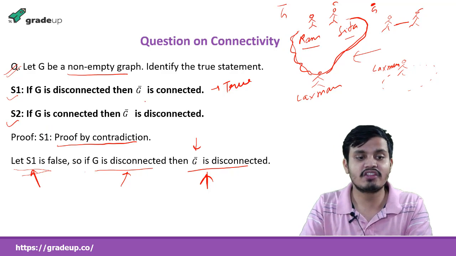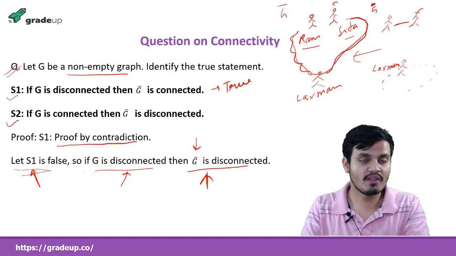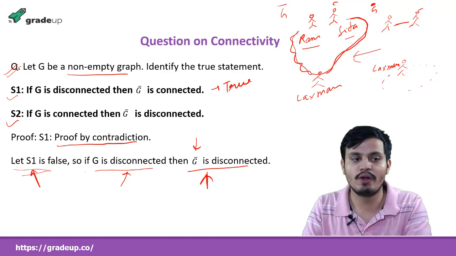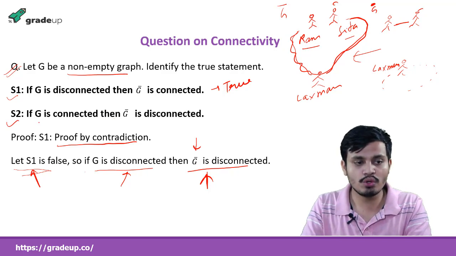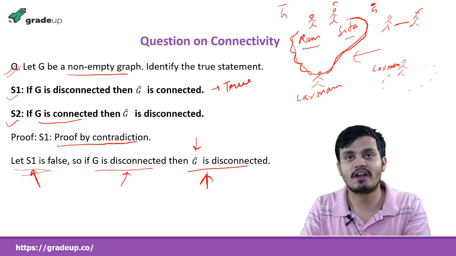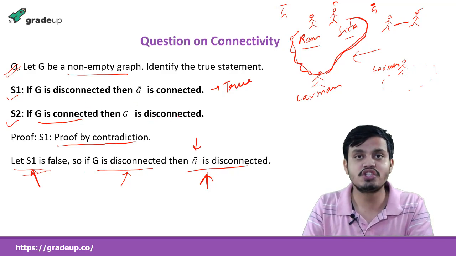If G is connected, then G complement is disconnected. So we need to try to prove it. Try to prove it, you yourself do it. I can give you a hint. You can prove this statement by a counter example. By counter example means show that G is connected and G complement is connected. Try to find one such example. Once you do it, then this statement becomes false.